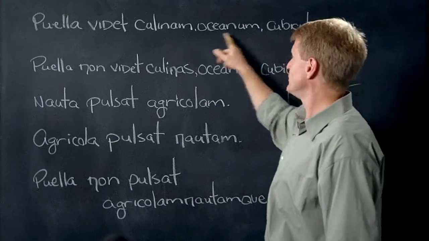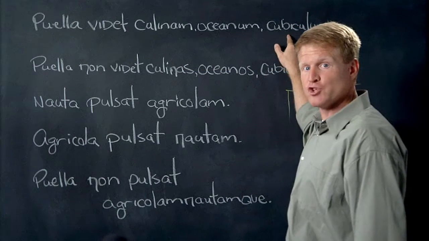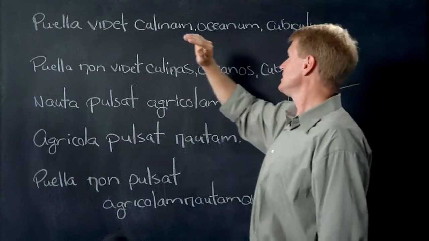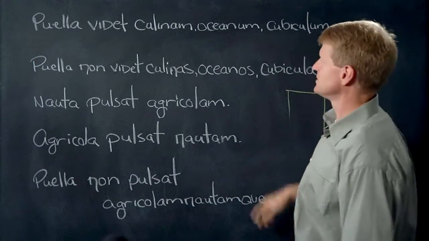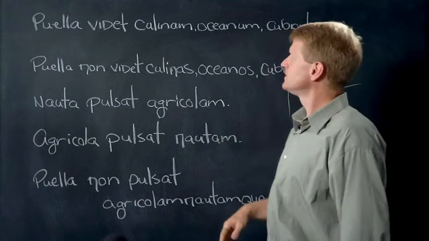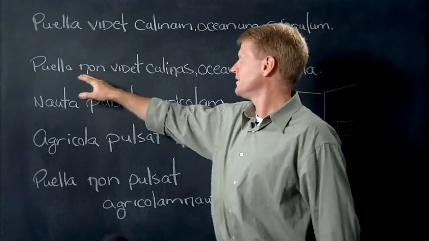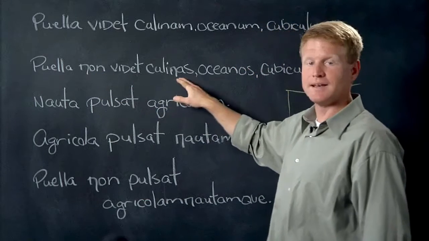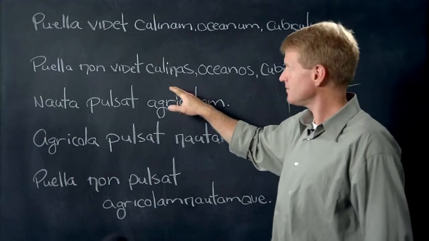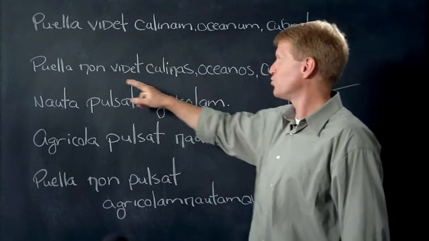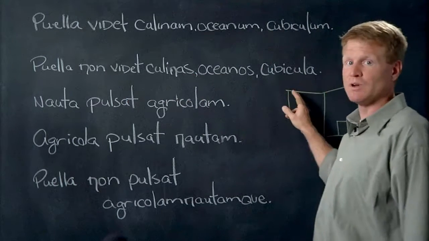Et puella videt cubiculum. That one's neuter. Puella videt cubiculum. So she sees the kitchen, she sees the ocean, and she sees the room. Sounds like one of my dreams. They're always weird. Puella non videt calinas. Puella non videt oceanos. Et puella non videt cubicula.